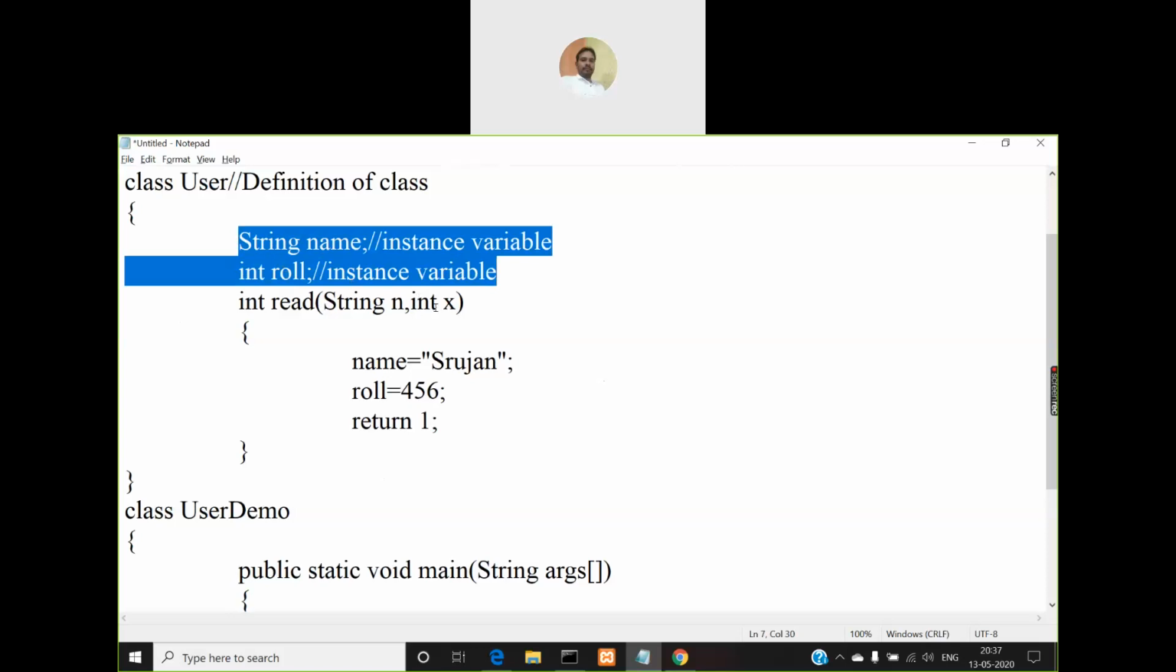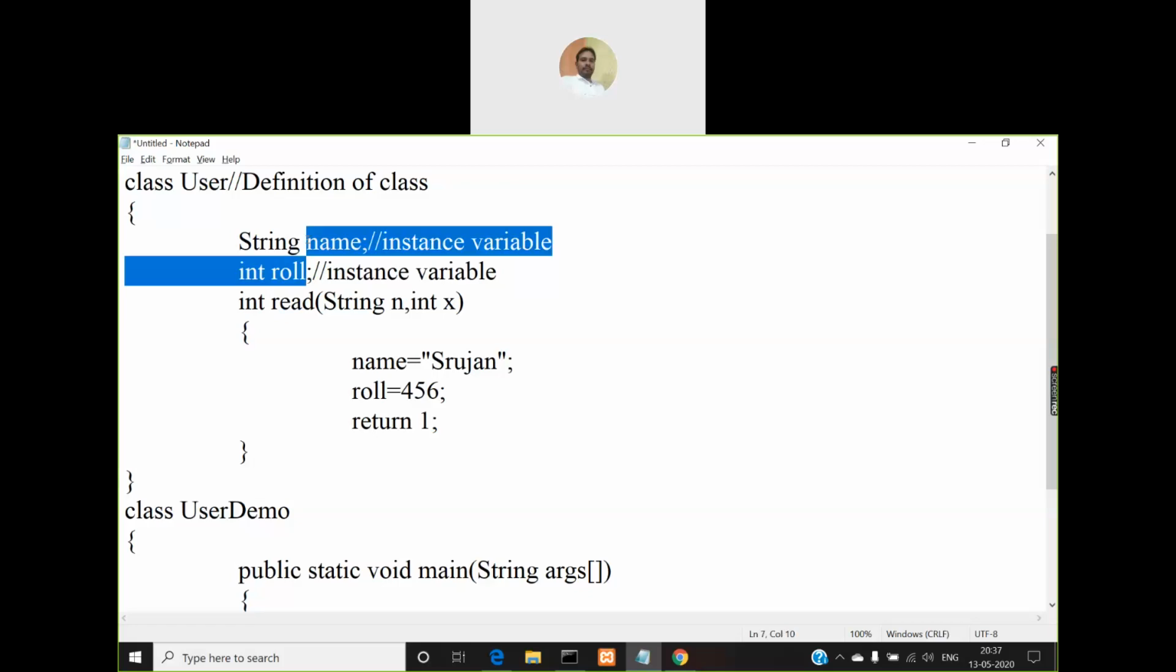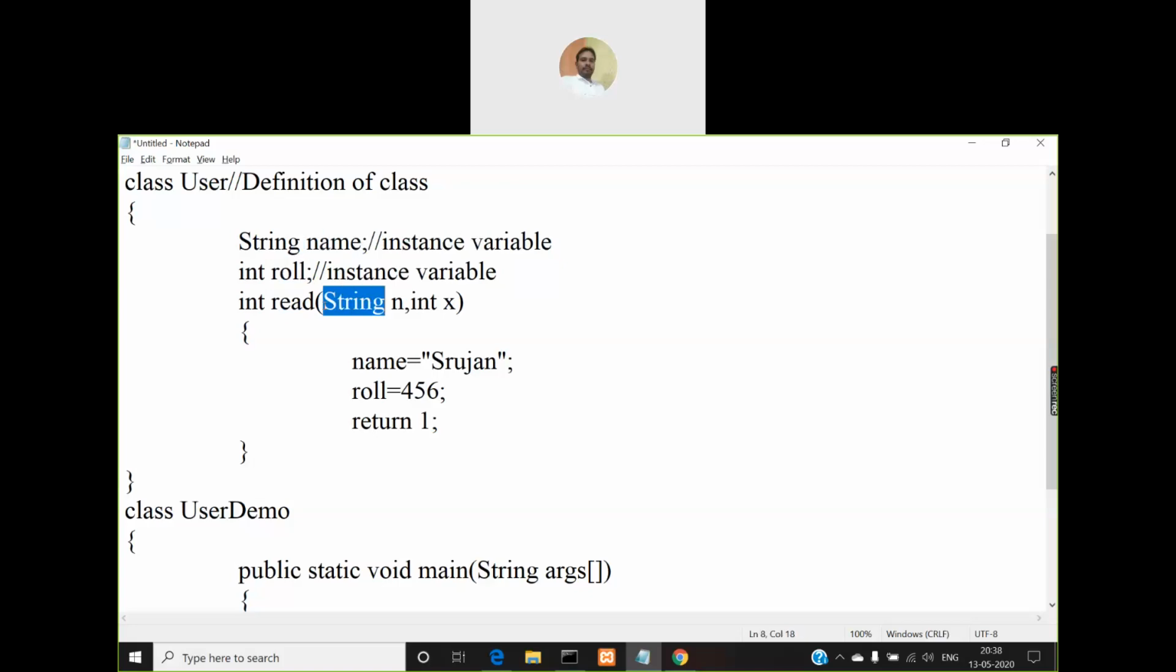So that's why I'm taking this way, because in this context my purpose of this read method itself is what? It is to initialize these two variables with values. So what is the data type of these two variables? One is string, the other one is roll number. So that's the reason why I am taking parameters also as string and roll number. First one is string, second one is integer.